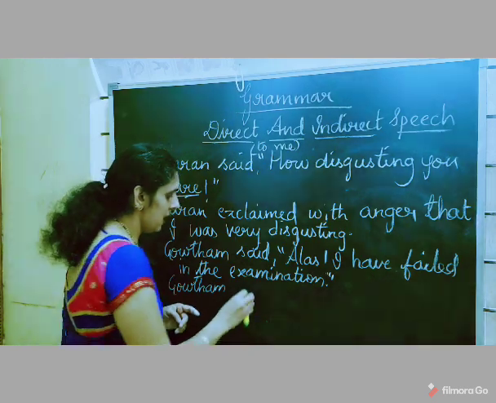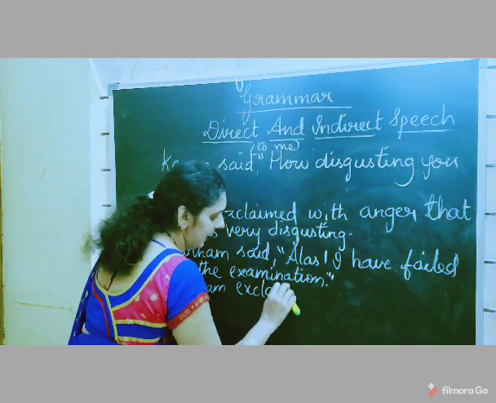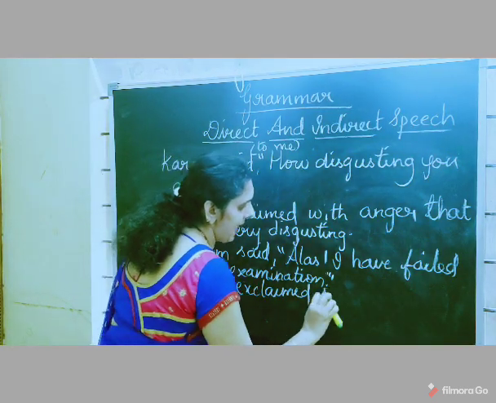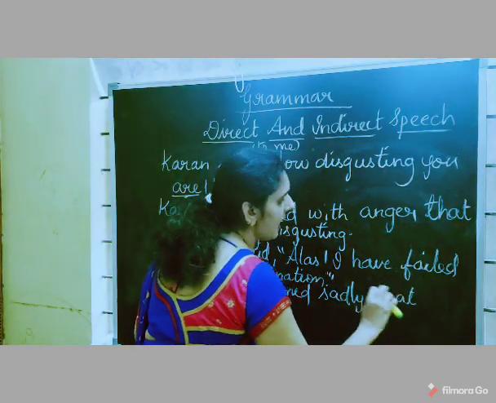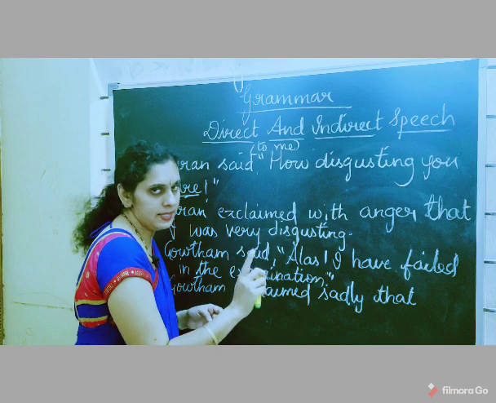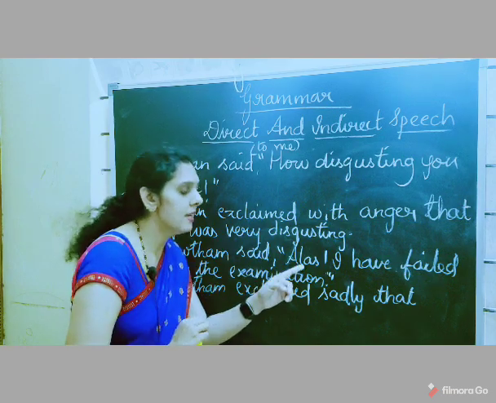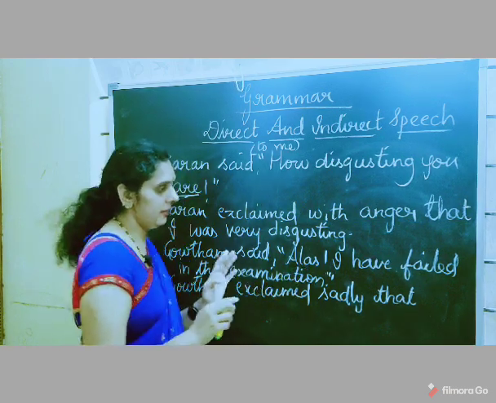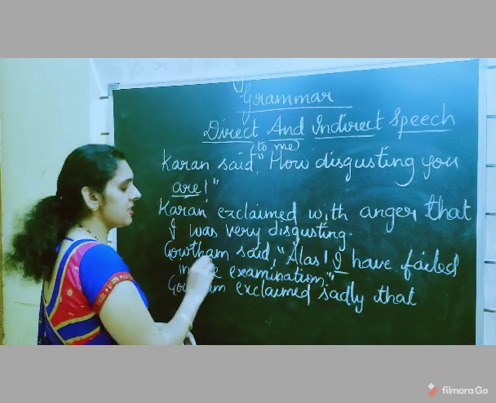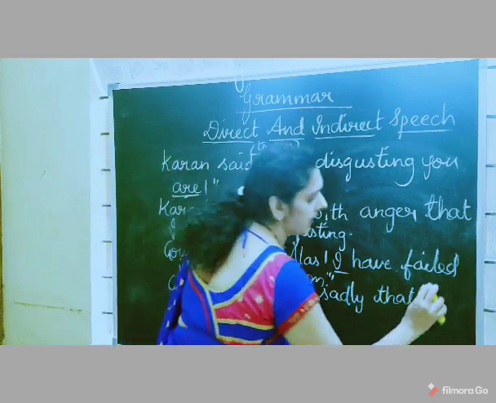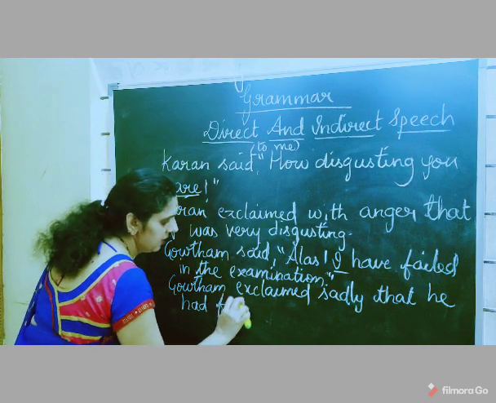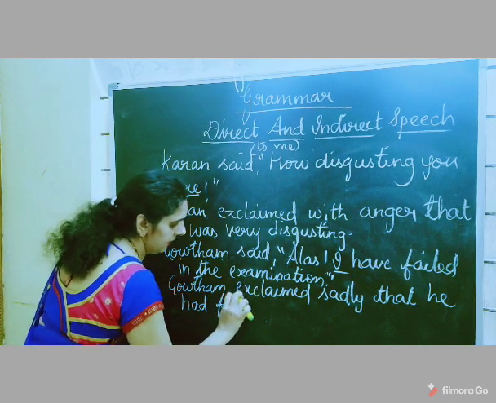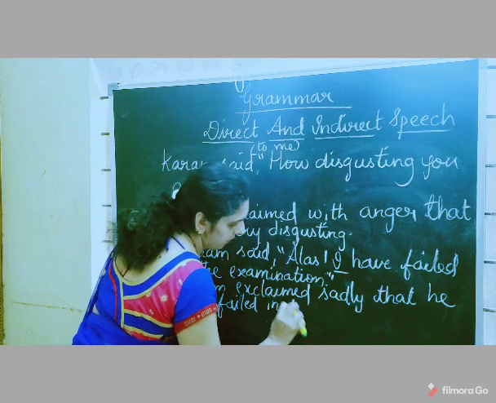So I'll write "exclaimed sadly", okay, "that". Don't write "alas" again, you should not write this interjection, okay. "I" changes according to the subject of the reporting part. So what you'll get here: "He had failed in the examination."